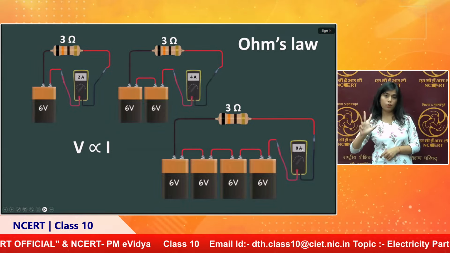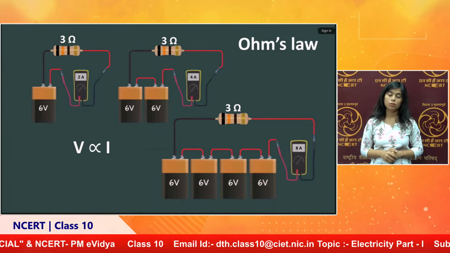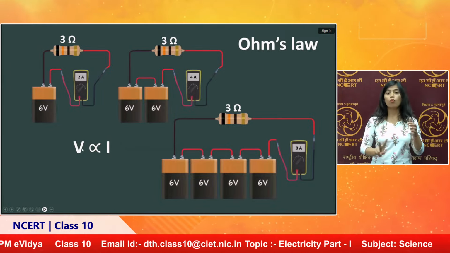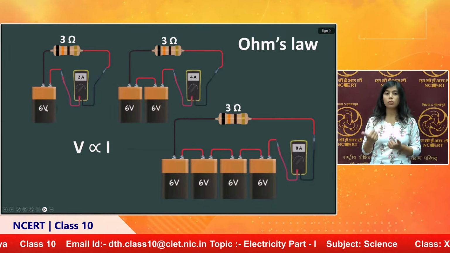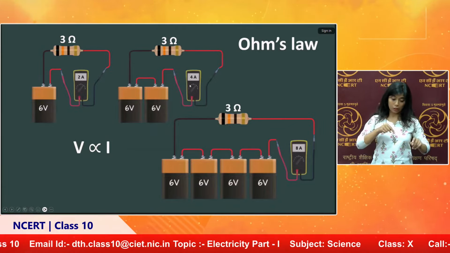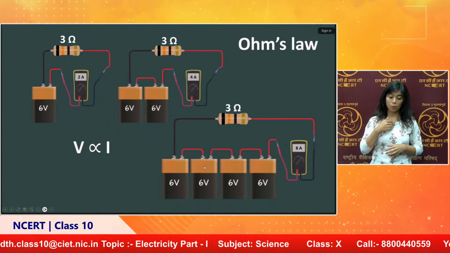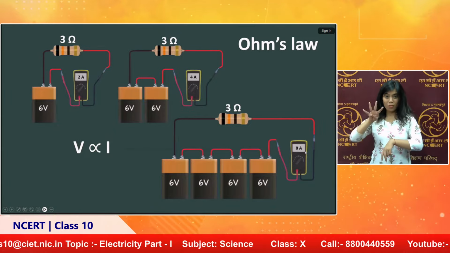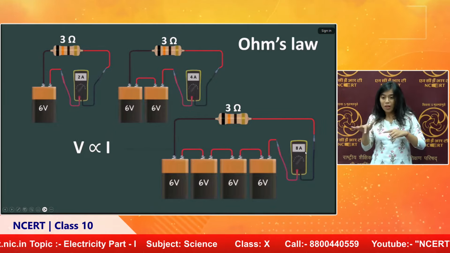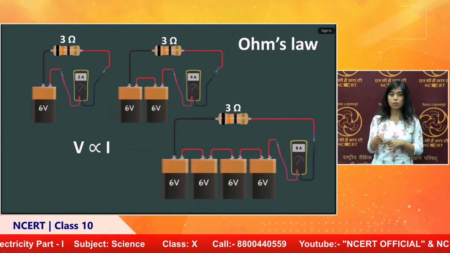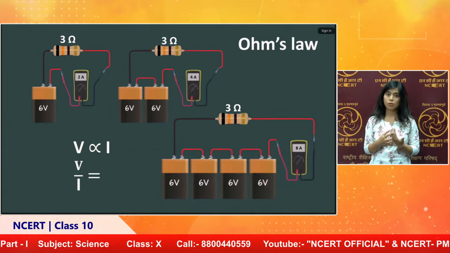So now I can say that the potential difference, that is voltage, given to the circuit is proportional to current. When I double, the current is also doubled. When I increase the voltage 4 times, the current is also increased by 4 times. So in general we can say that V is proportional to I. So V by I is a constant.